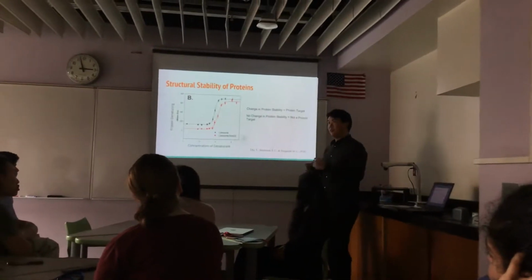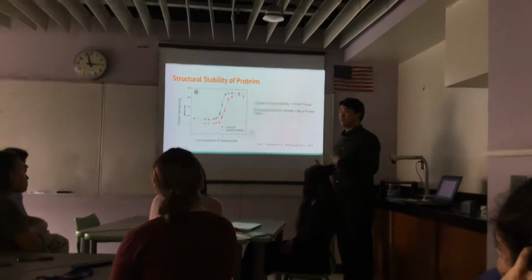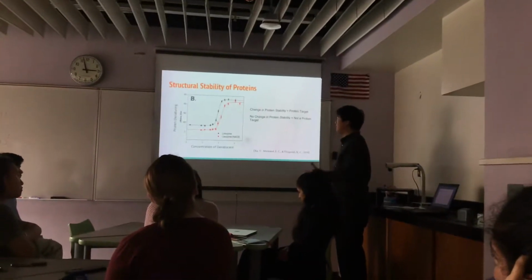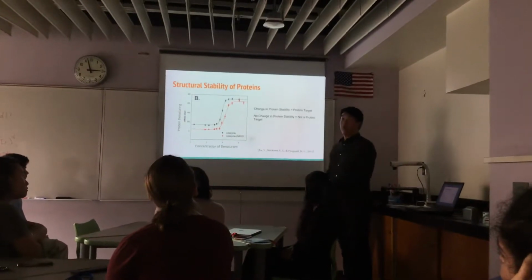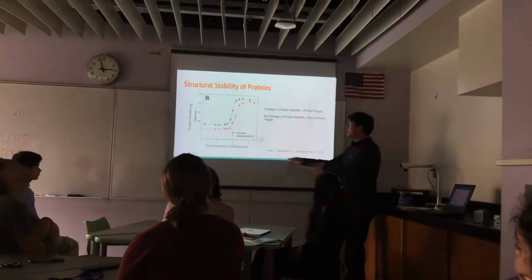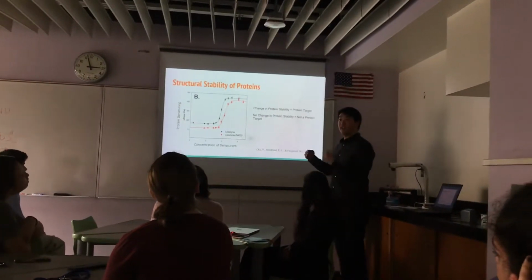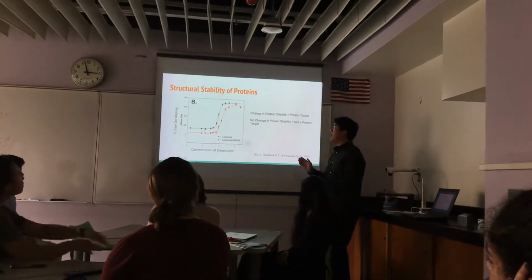So if the protein's stability changes, it means that the protein is interacting with another substance or ligand. For example, in this previous study, they looked at lysozyme and its interaction with this drug. In this graph, we have the concentration of a chemical denaturant on the x-axis and how much the protein has denatured on the y-axis.